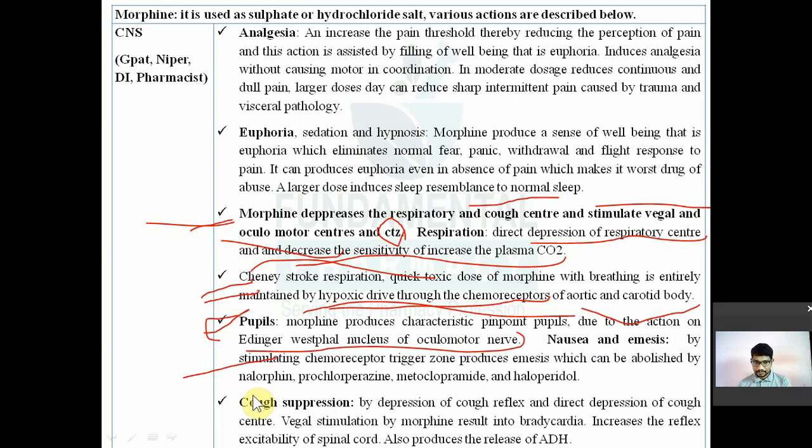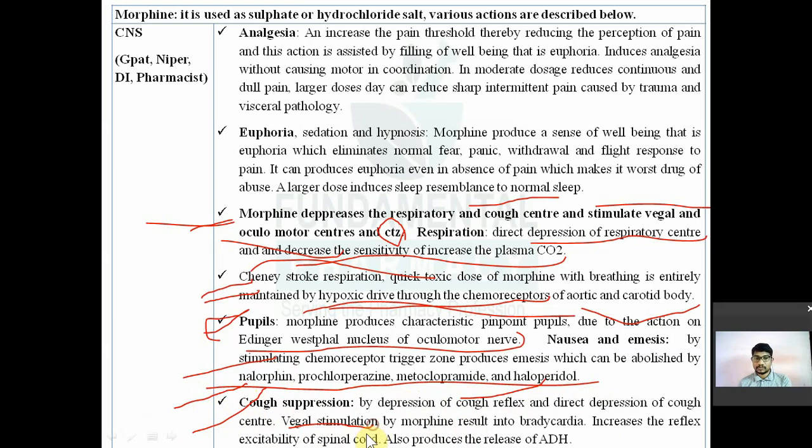So cough suppression is by depression of the cough reflex and direct depression of the cough center. It suppresses the cough. Then it also stimulates the vagus nerve. That vagal stimulation by morphine results in bradycardia. Vagal stimulation मतलब ये क्या करेगा? Vagus nerve को stimulate करेगा, acetylcholine release करेगा. So that will cause bradycardia, a decrease in the heart rate.